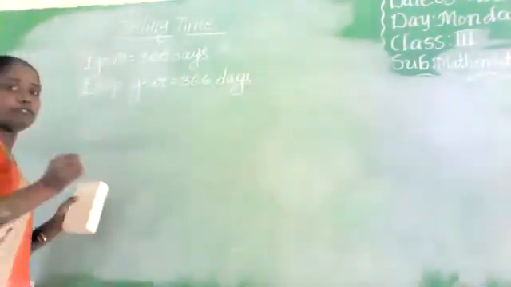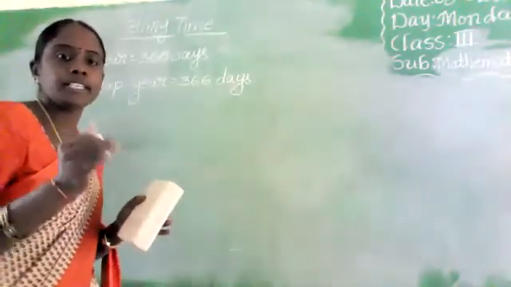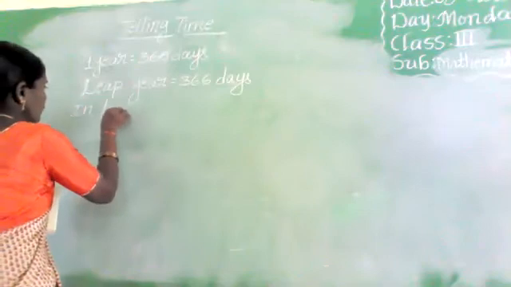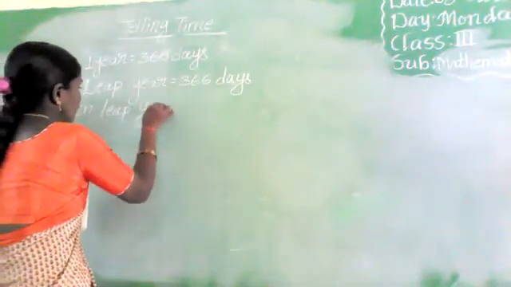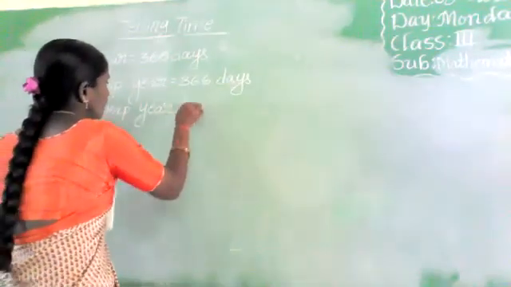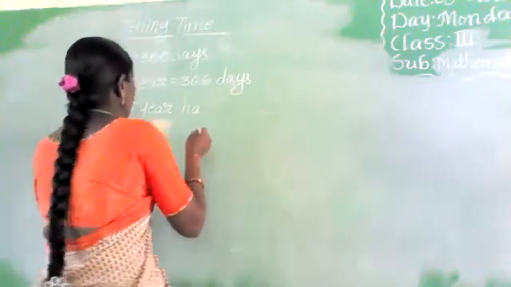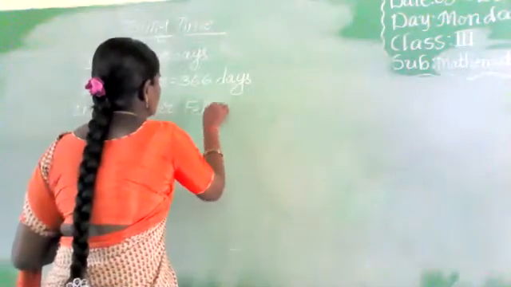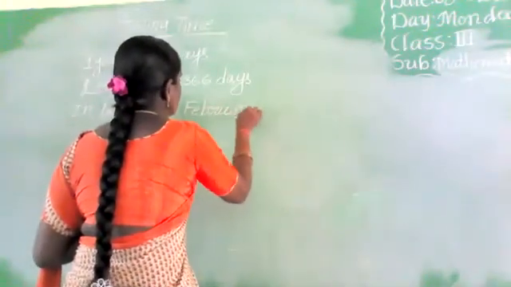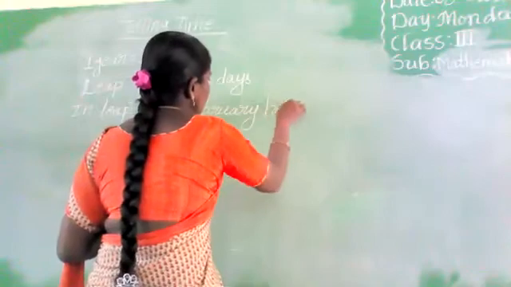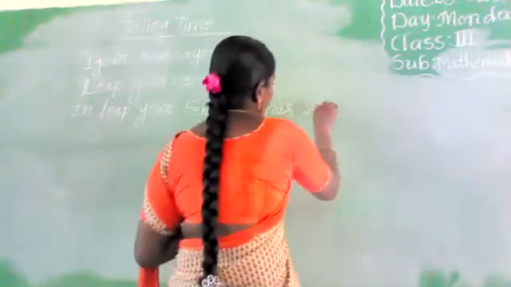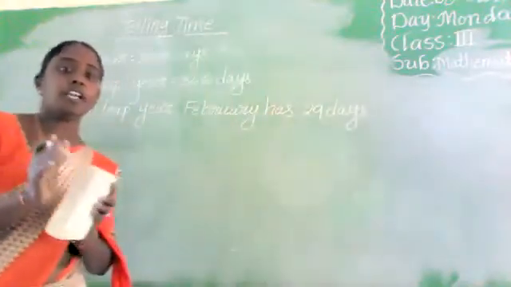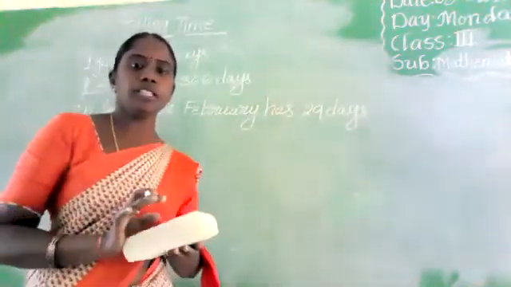In a leap year, February has 29 days. A leap year comes every 4 years, and that year is called a leap year.